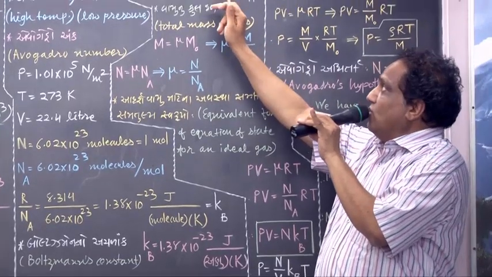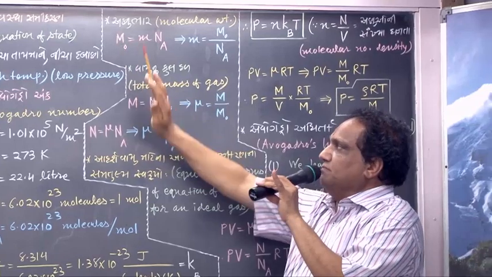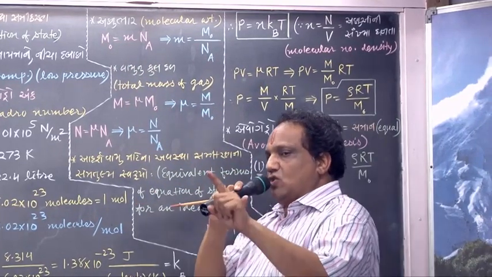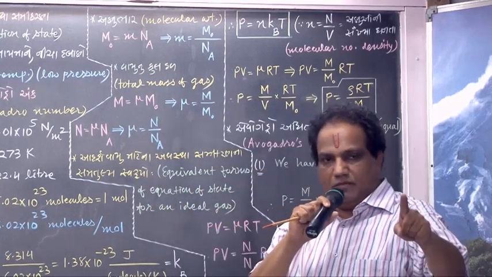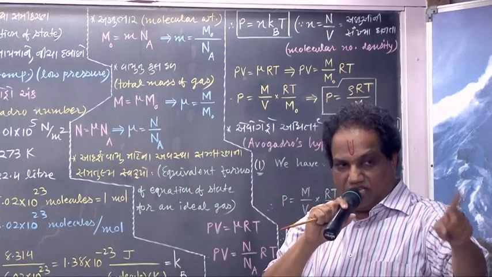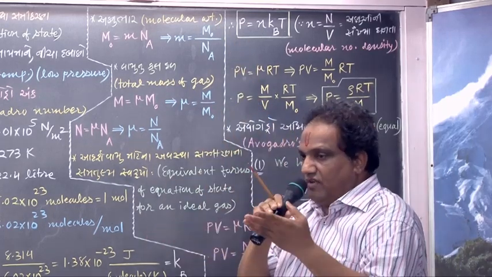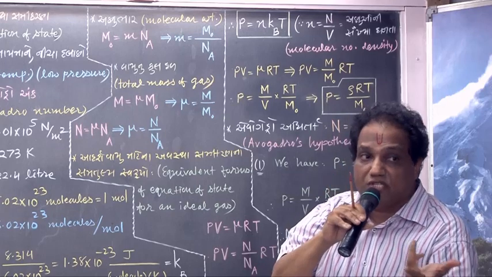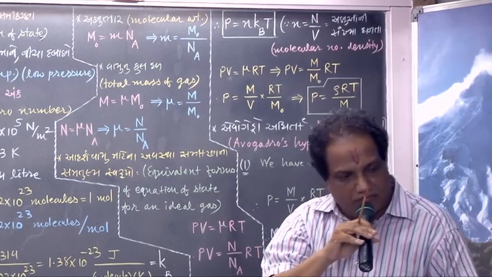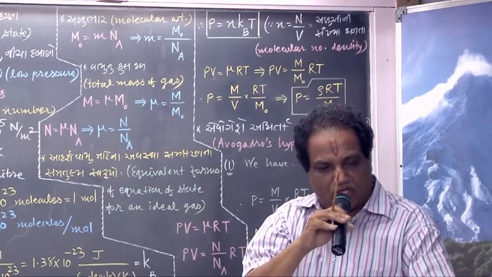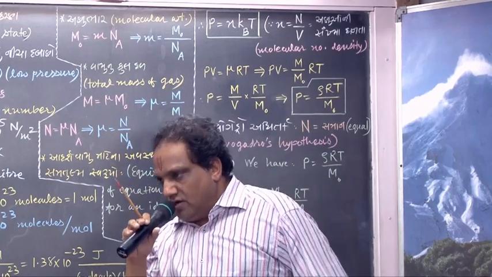Now, what do you mean by molecular weight? We show it by the symbol M0. It is nothing but the mass of 1 mole of molecules. Don't say weight. Though the name is molecular weight, it is in fact not weight. The unit of weight is the unit of force, which is Newton, and we don't express it in Newton. It is simply mass only. So it is better to say mass of 1 mole of molecules. This is called molecular weight.